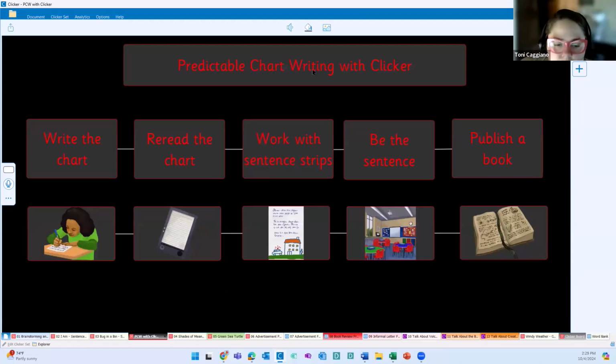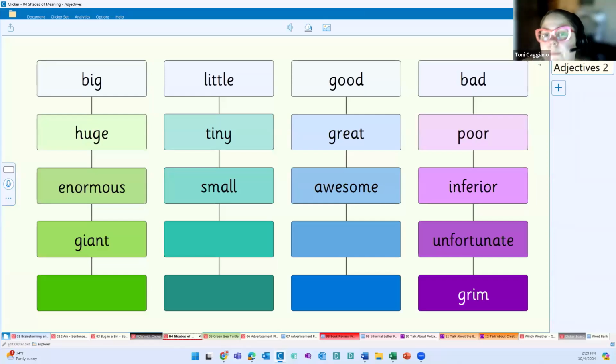I'm going to check for questions. No questions. Moving right along, we're getting through all of our Clickerboards here. Okay, again, for brainstorming, we want to brainstorm, of course, for successful writing, but also successful language and language that is robust. And this here is our shades of meaning adjectives Clickerboard.